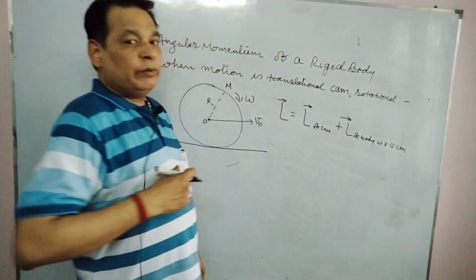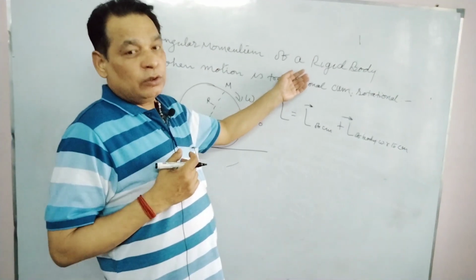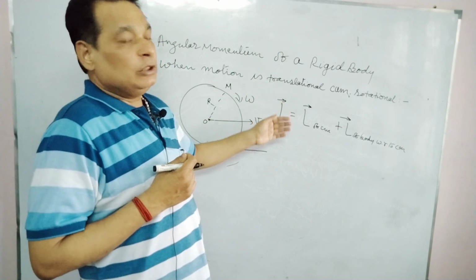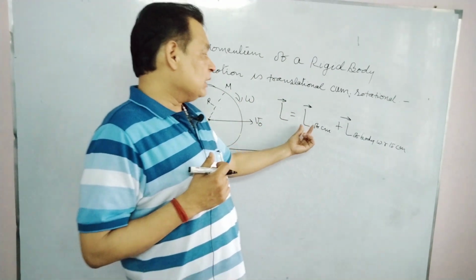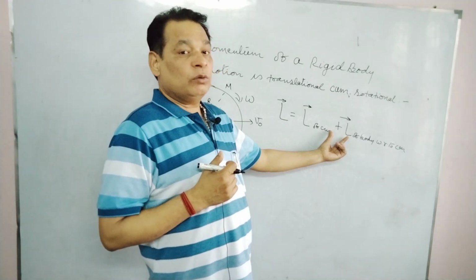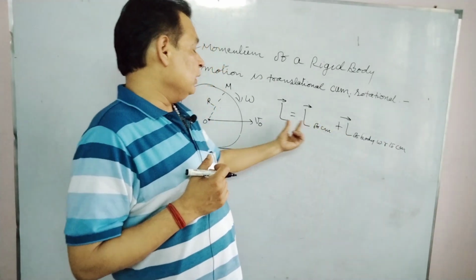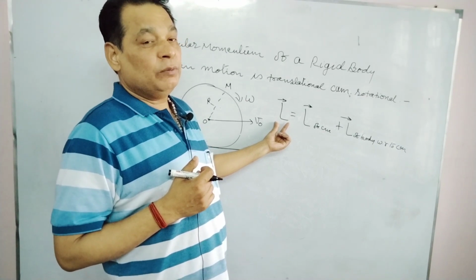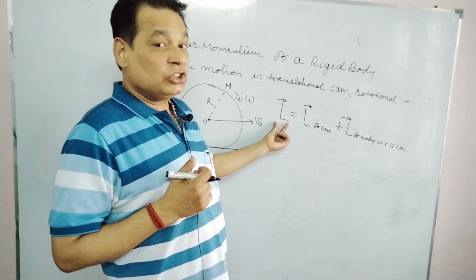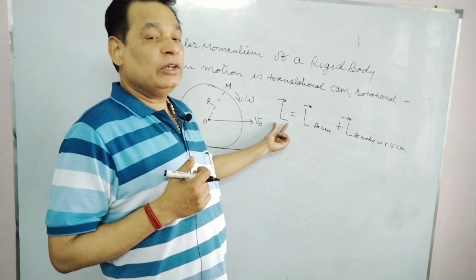The first angular momentum is due to translational motion, and the second is due to rotational motion. The vector sum of these two angular momenta will be equal to the net angular momentum of this body, which is performing rotational and translational motion, about any point on the ground.